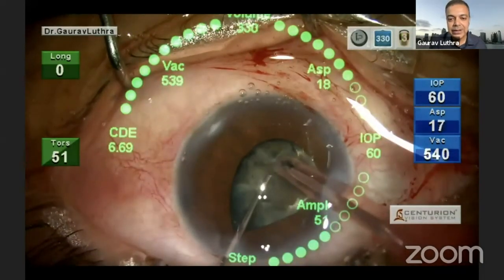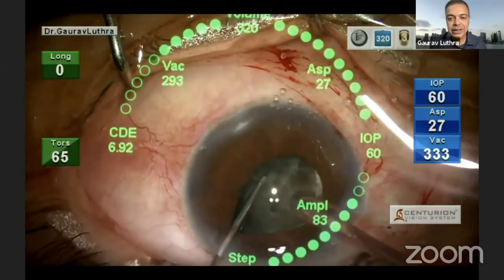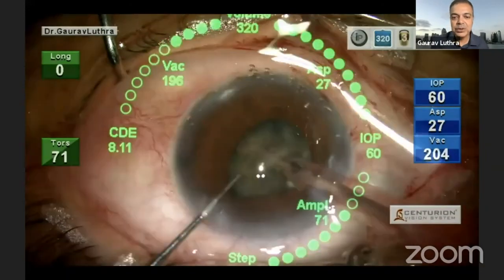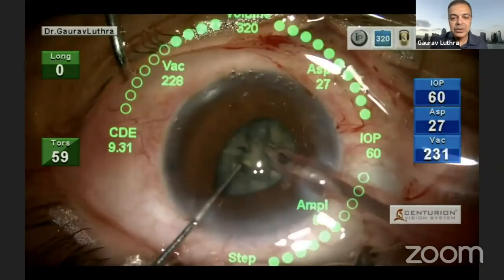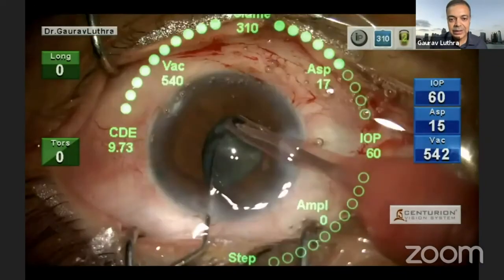It always happens that when you are working against all odds, everything seems to add up. I was able to then dissect out this endonucleus, which I like to do when there's a very hard cataract. If I have a small endonucleus dissected out, I will typically want to remove it. It creates more space and allows you room to crack the posterior plate, and also debulks the nucleus so that very hard cataracts can be separated.